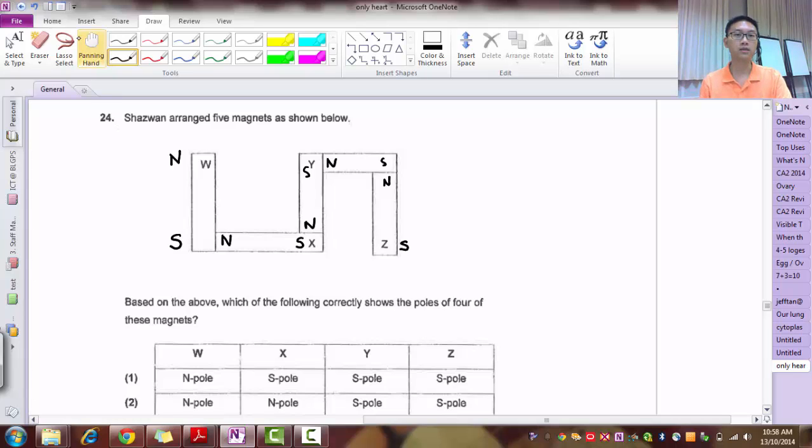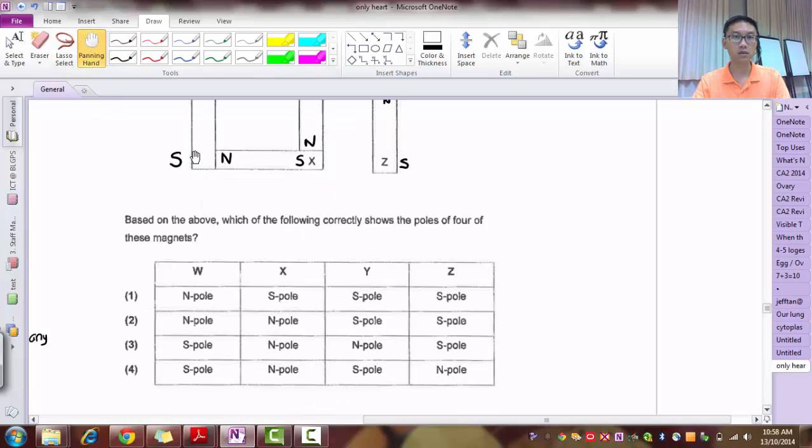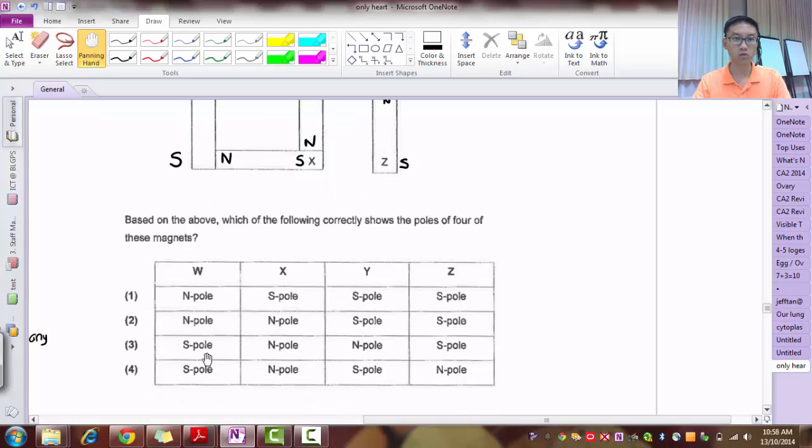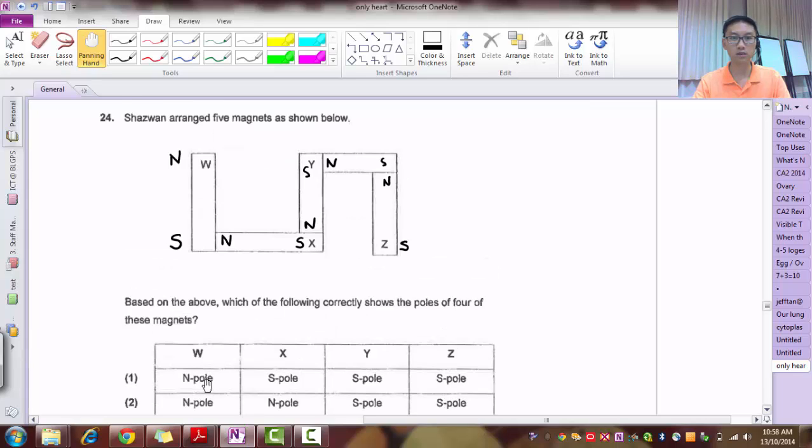So let's see whether we can find an answer based on this. W will be N. So 1, 2, okay, 3 and 4 are out. So let's see. X is S. Y is S. Very good. Z is S. Hooray! We've got our answer. Now, if you started off with S, then this becomes N, this becomes S, this becomes N, this becomes S, this becomes N, S, N.